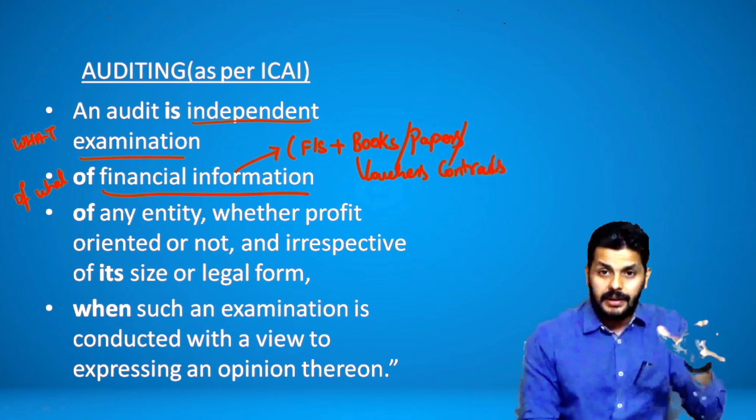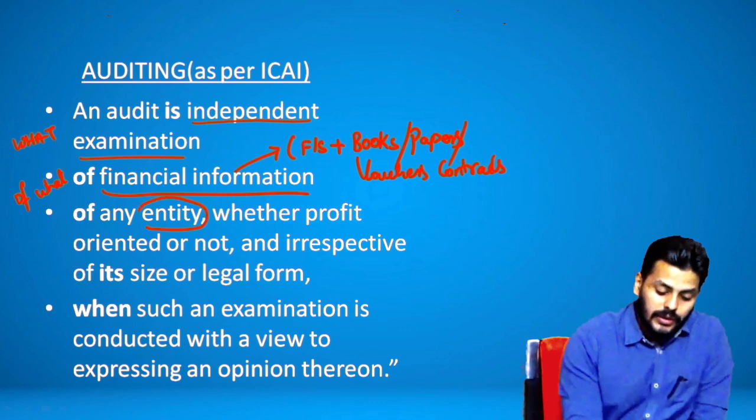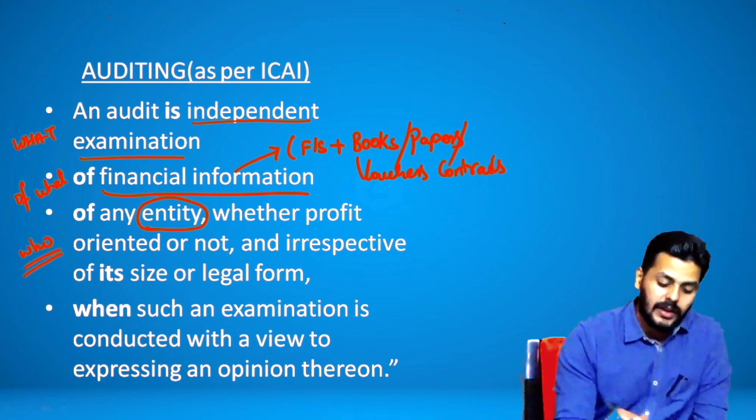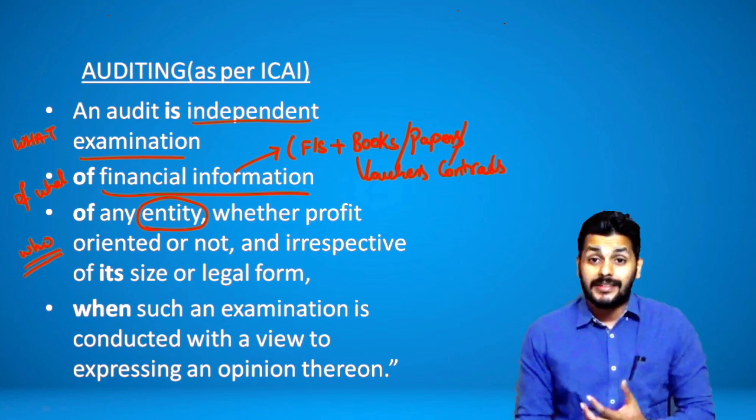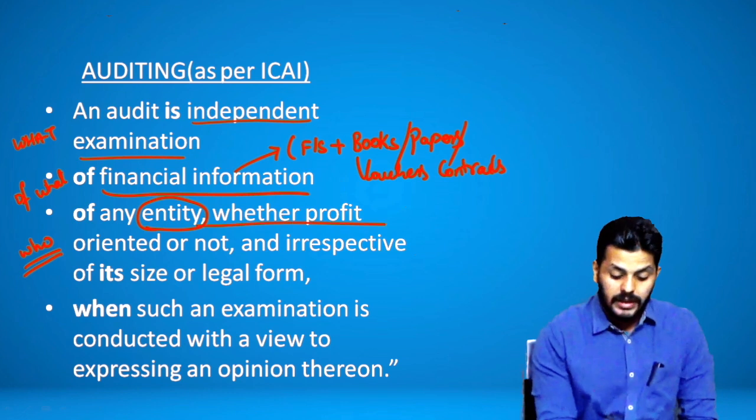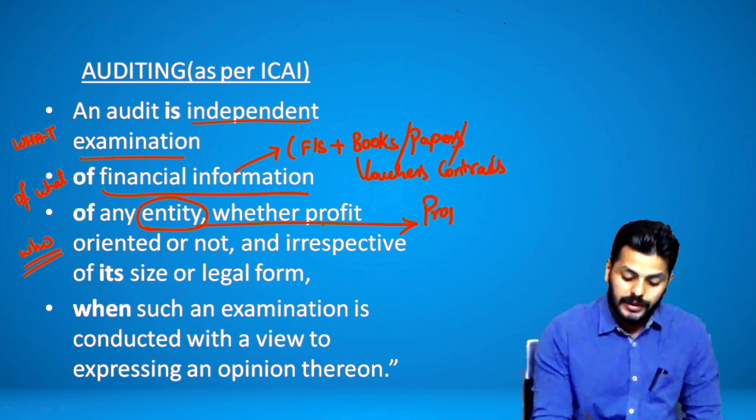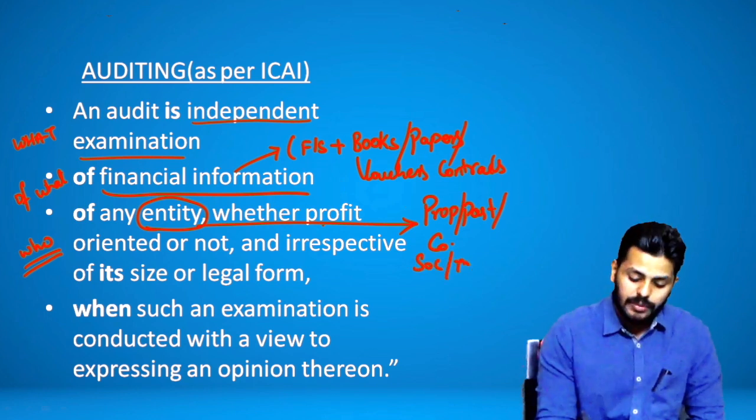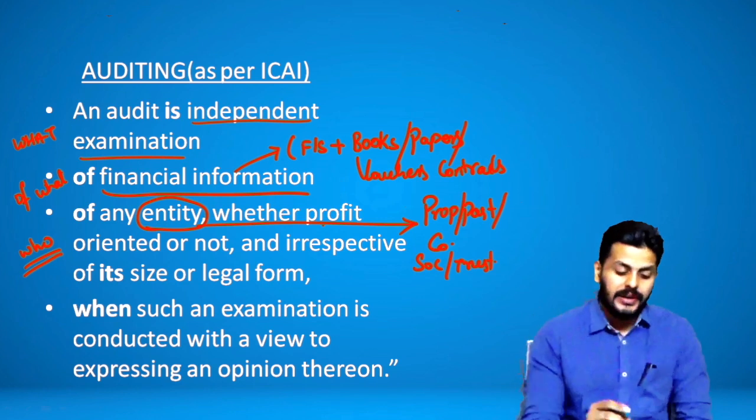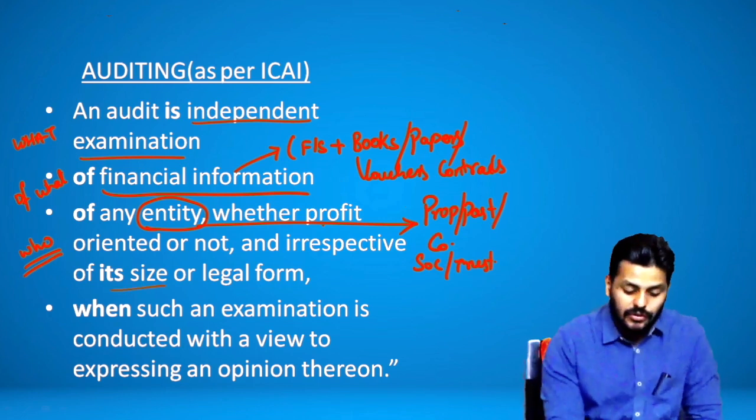So audit is an independent examination of financial information of an entity. Now, the next question is: you're doing what, of what, and whose work is it? It pertains to an entity. We have to elaborate on the term entity. Entity could be profit oriented or not, irrespective of size or legal form. So this could be a proprietorship or a partnership. This could be a company, society, trust, AOP, BOI, and so on. Independent examination of financial information of an entity, whether profit making or not, irrespective of its size or legal form.